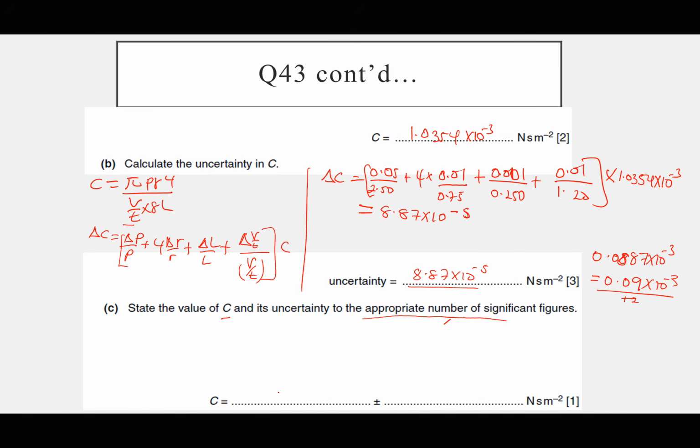So my true value will be actually 1.04, then plus or minus 0.09. Then I'll put a bracket times 10 power negative 3. So that will be my value of C with its absolute uncertainty. You can check my computation using your calculator. Maybe there could be an error, but I hope I've tried my level best.